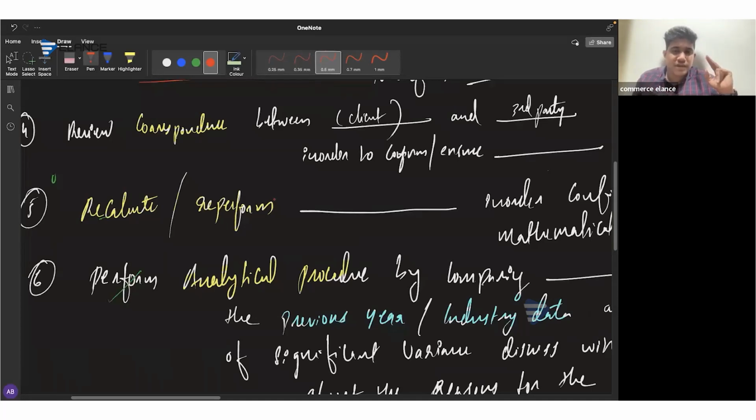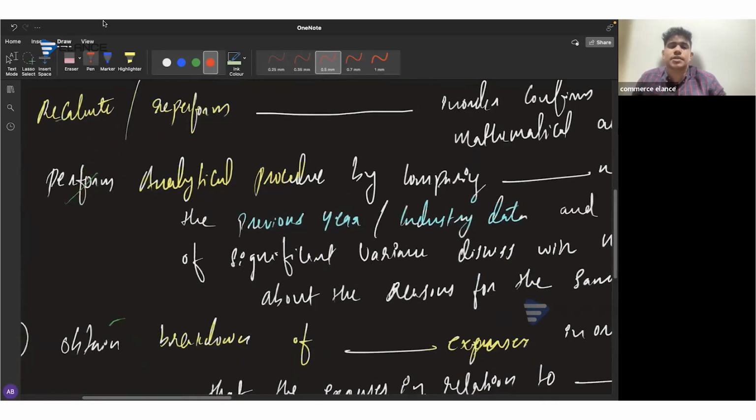We have included the figure. We have included the name of the client. So all this has to be included within the procedure. It should be specific to the scenario. Instead, you should not include just recalculate the provision to confirm mathematical accuracy. This is what we usually used to do in AA, for which we never used to get any marks as well. So make sure that you're including the name of the client, amount, as well as the specific details which are provided in the question.